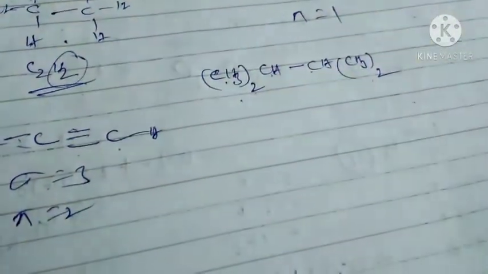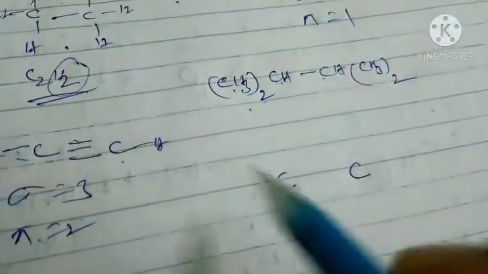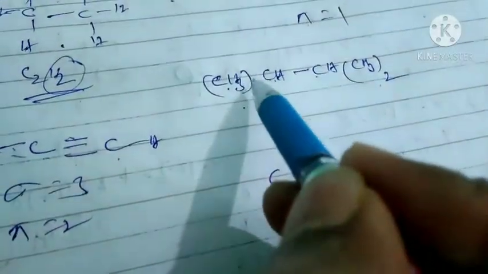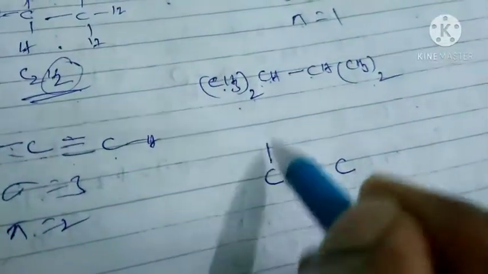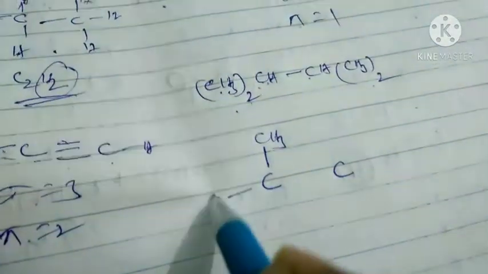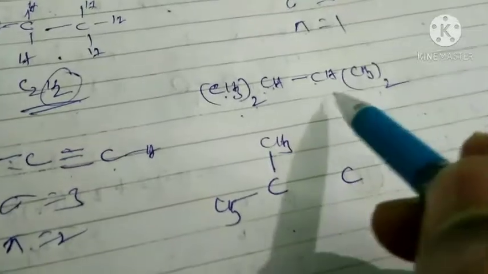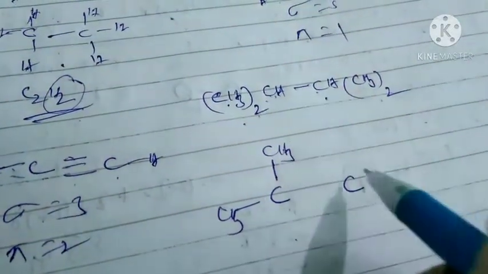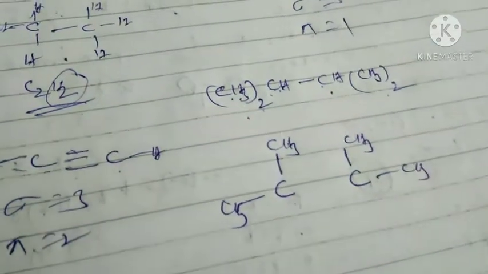So first we write these two carbons, then write the CH3 groups. These two CH3 groups are present on this carbon: one CH3 this side, one CH3 this side. Now this carbon also contains two CH3 groups: CH3 this side, CH3 this side.